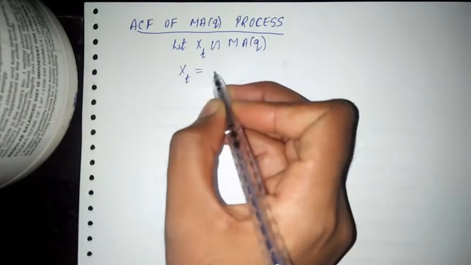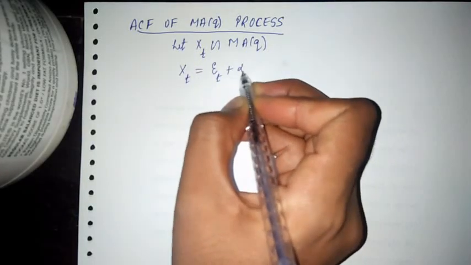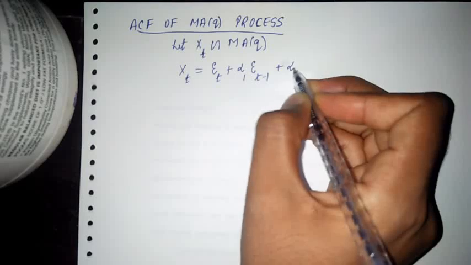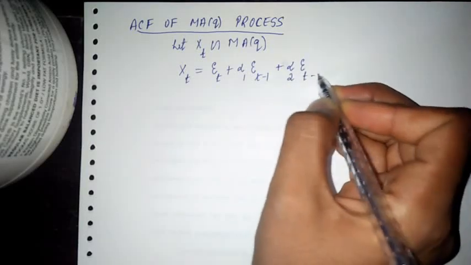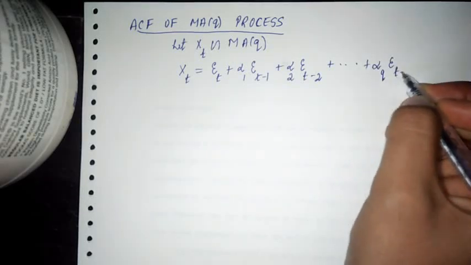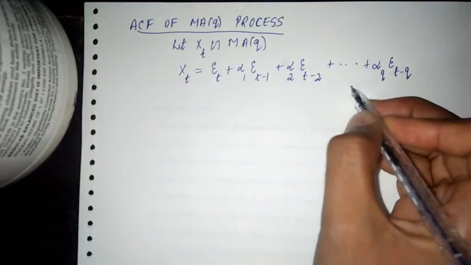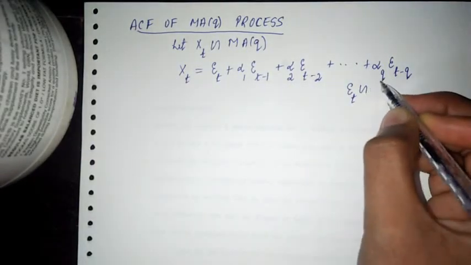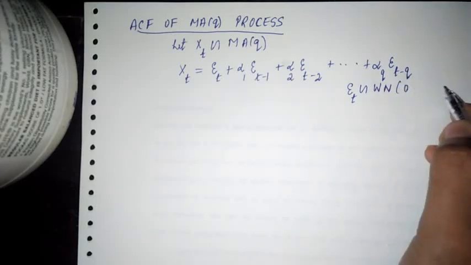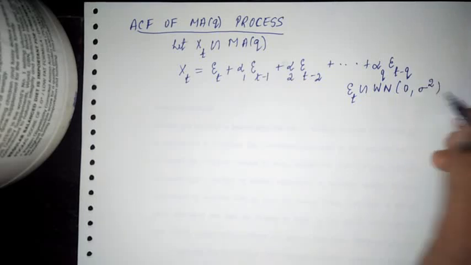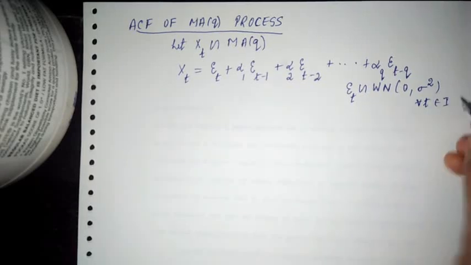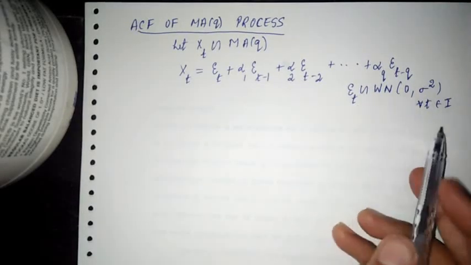We know that xt is equal to epsilon t plus alpha 1 epsilon t minus 1 plus alpha 2 epsilon t minus 2, and so on up to alpha q epsilon t minus q, right? Where epsilon t is the white noise process, so I denote it as epsilon t follows the white noise process with mean 0 and constant variance sigma square for all t belonging to the index set I. So epsilon t is the white noise process.